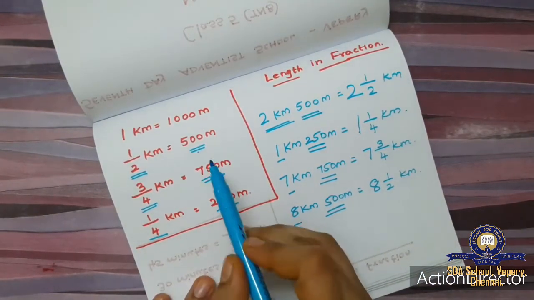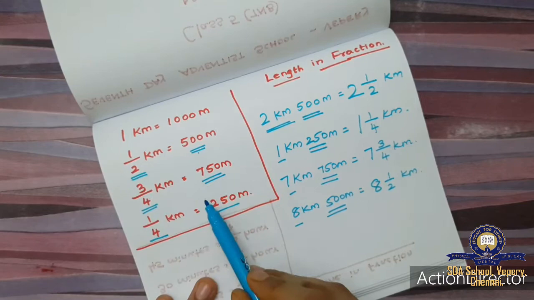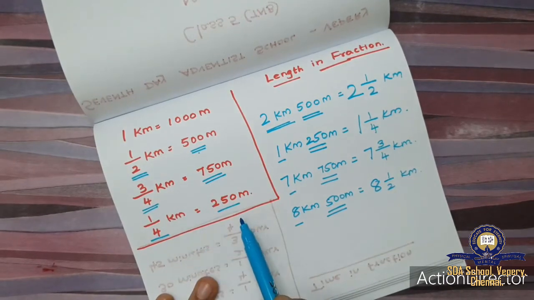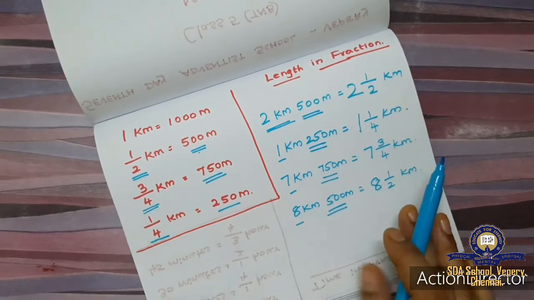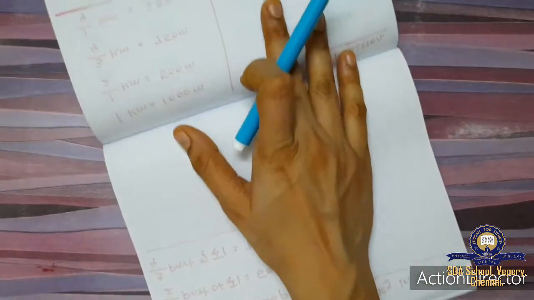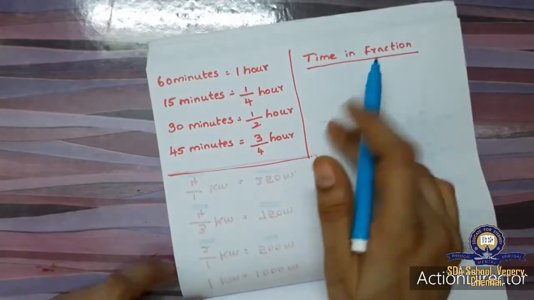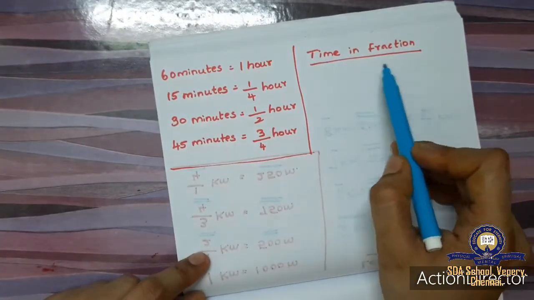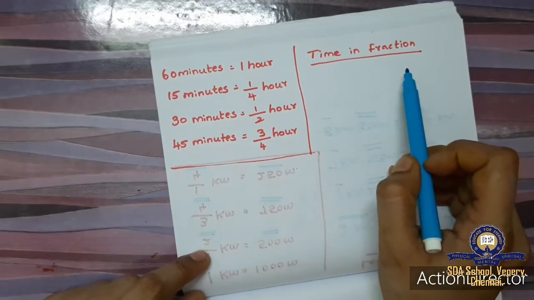Simple only. 500 means half. 750 means 3 by 4 and 250 means 1 by 4. In terms of fraction we are going to write. Next is time in fraction. Time we are going to write in terms of fraction.